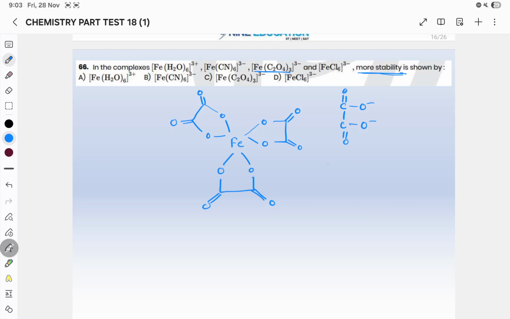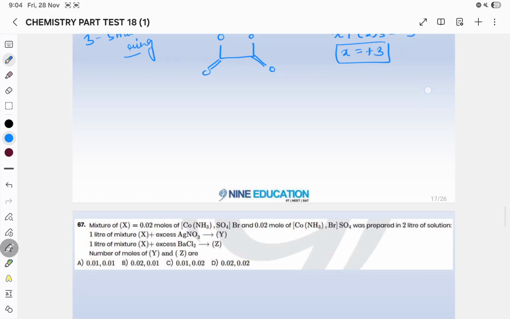What is the oxidation state of iron in this? For one oxalate, you have -2 charge. So you can calculate the oxidation state. X plus -2 into 3 is equal to -3, so X will be plus 3. Iron is in plus 3 oxidation state with 3 five-member rings. So obviously it will be more stable.